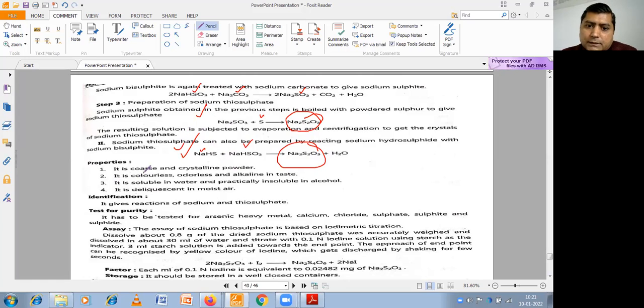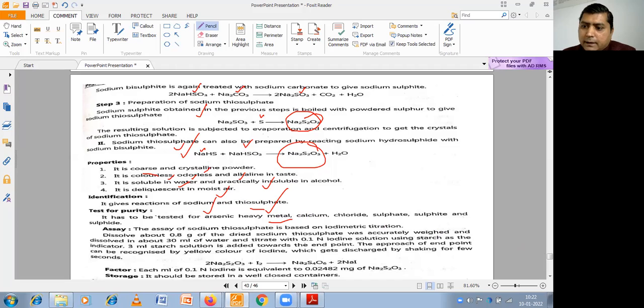The properties: it is a coarse crystalline powder, odorless, colorless, saline in taste, soluble in water, and practically insoluble in alcohol. It is deliquescent, which means it can absorb water, as I have discussed with you, so it should not be open in the air. For identification, we perform identification tests for sodium and thiosulfate. We check purity by testing for heavy metals, calcium, chloride, and sulfate.